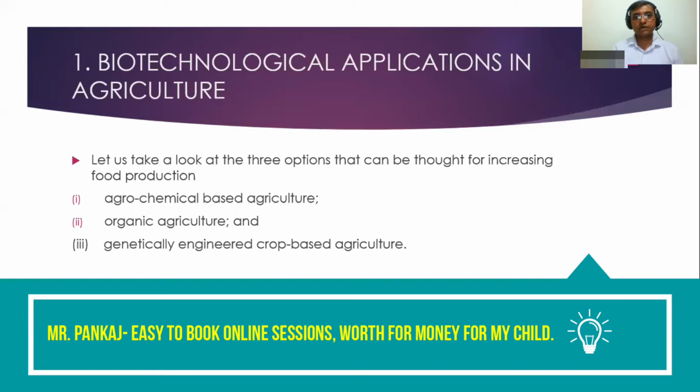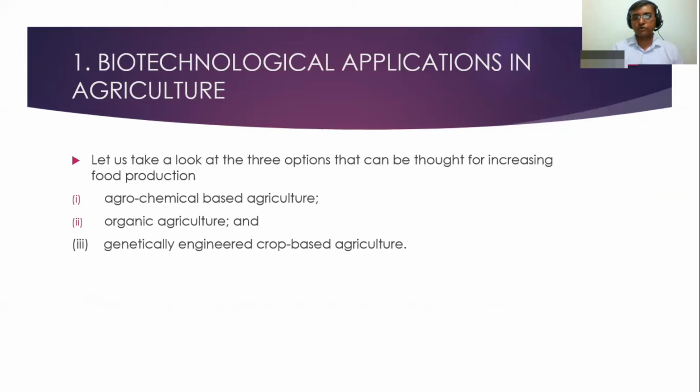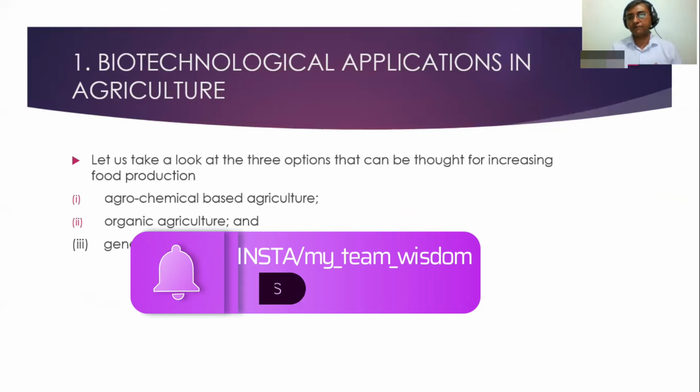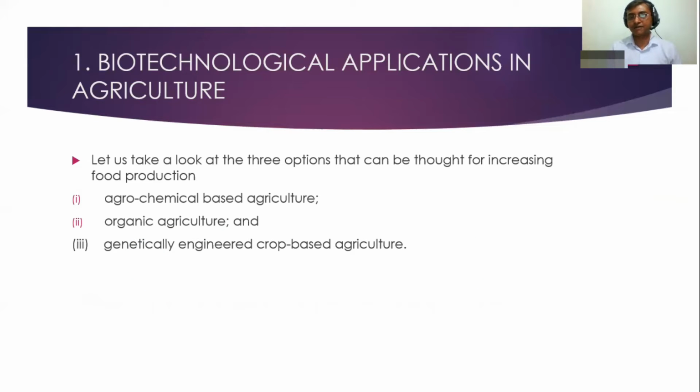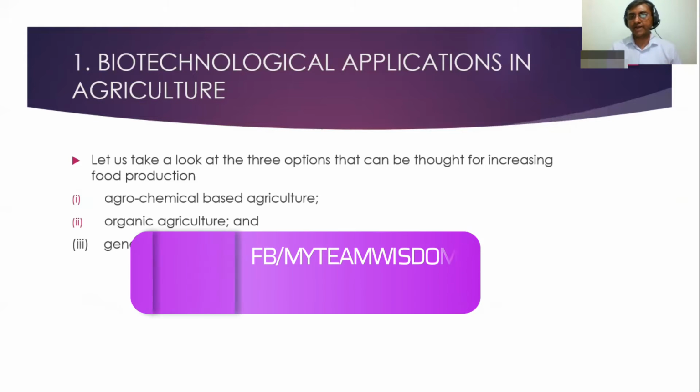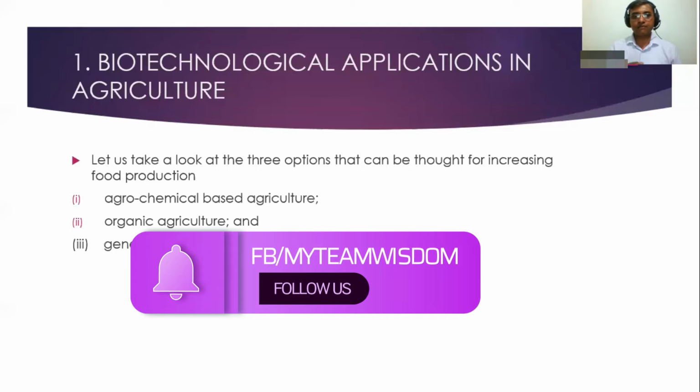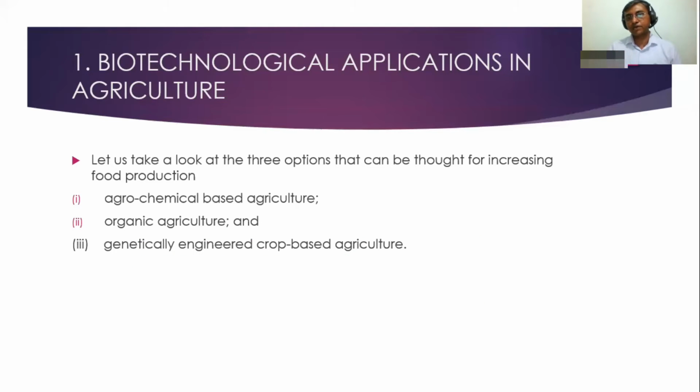Now let us look at biotechnological applications in agriculture. Initially there was a lot of use, and still there is a lot of use, of agrochemicals. With the help of these agrochemicals, production has obviously increased, but now we have reached a level where production cannot increase with agrochemicals, or the agrochemicals being used are costing very high.